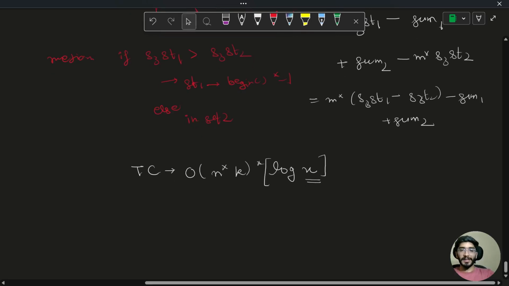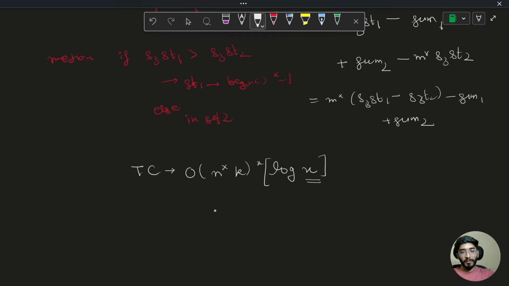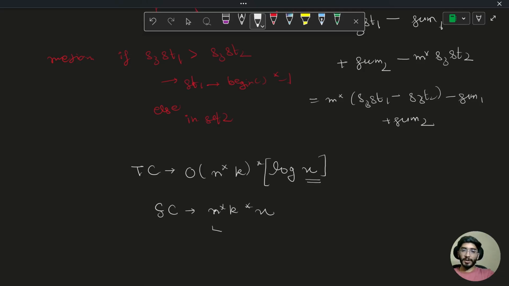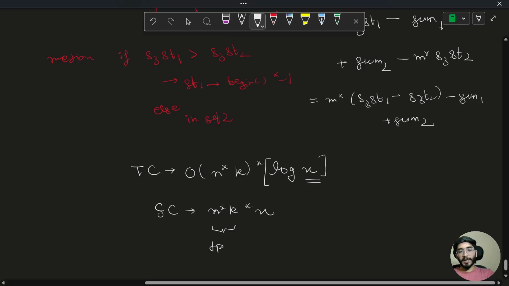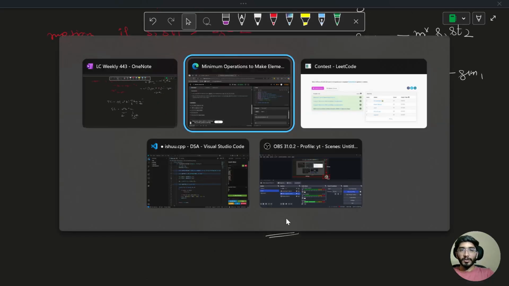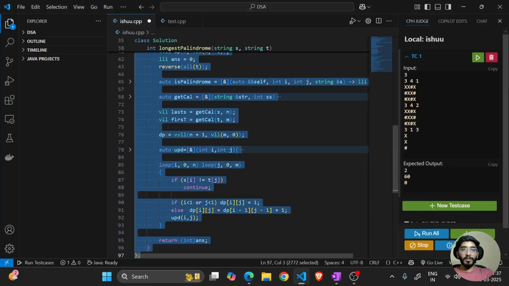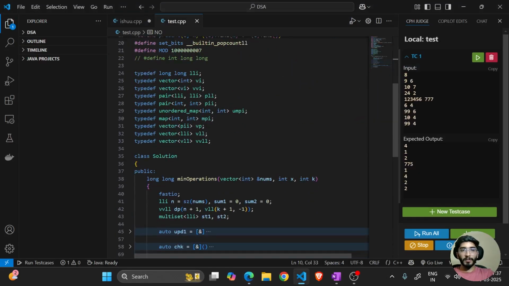And the space complexity will be n into k into x, because this is for maintaining a DP array and this is for maintaining two sets. The two sets will both store at most x elements at a time, so this will be the space and time complexities for it. So let's see the code for this, and this template can be used in many different solutions.